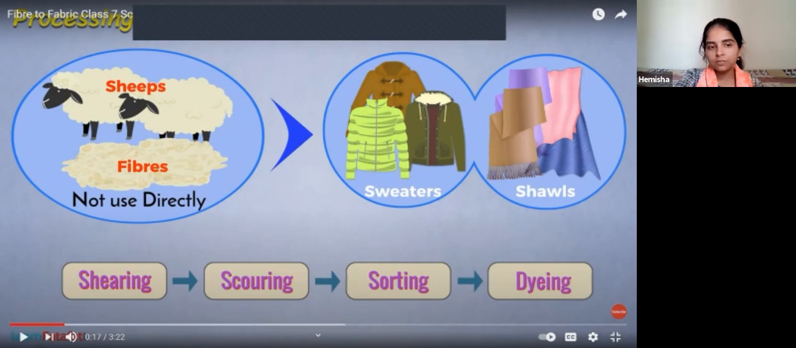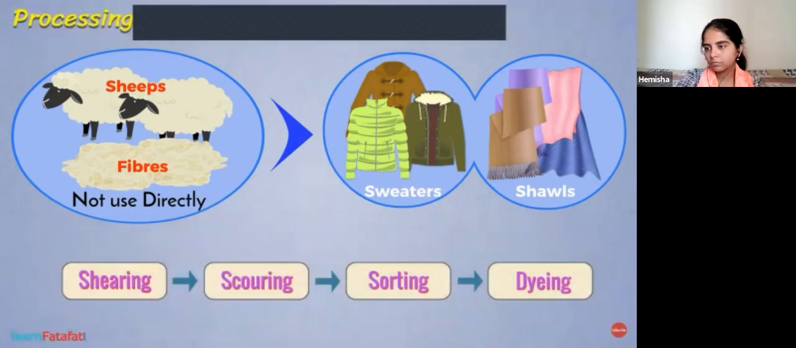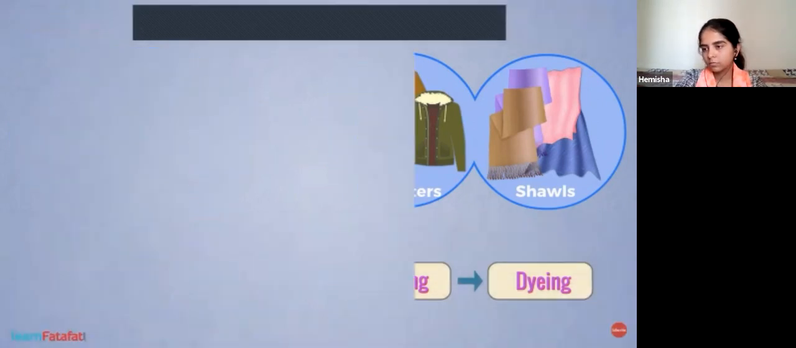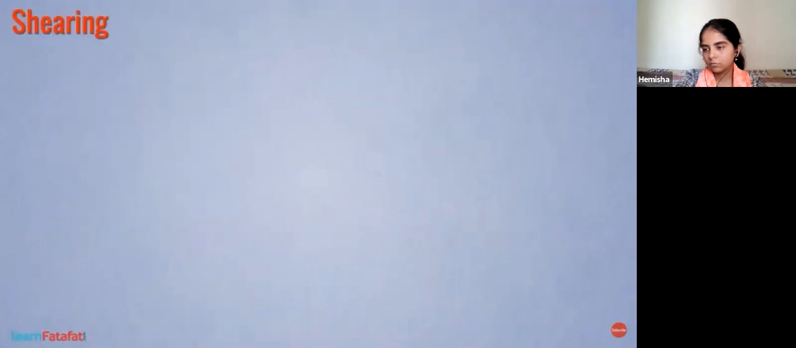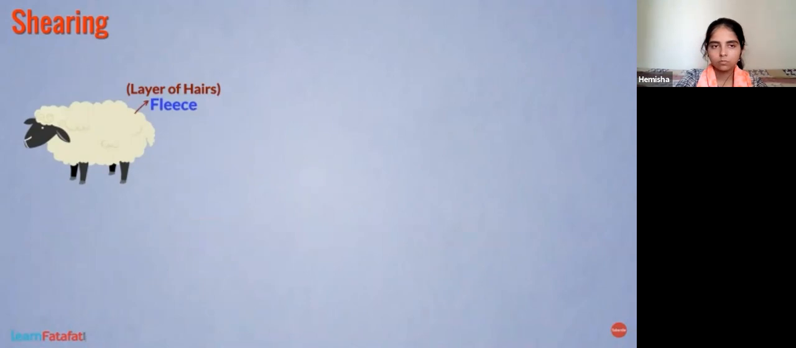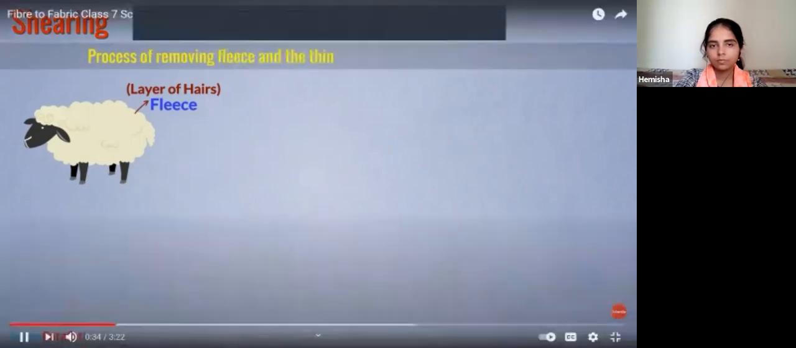First step is shearing. In this lesson, we will learn how fibers are processed into wool. The first step is shearing. The layer of hairs around the sheep's body is called fleece. Shearing is the process of removing fleece and the thin layer of skin from the sheep's body.